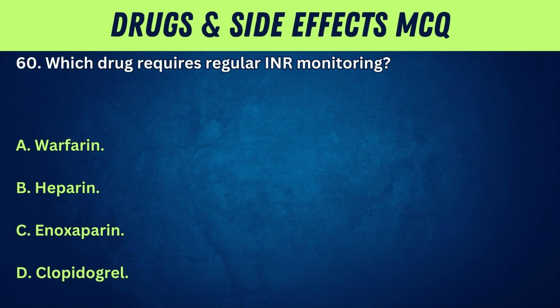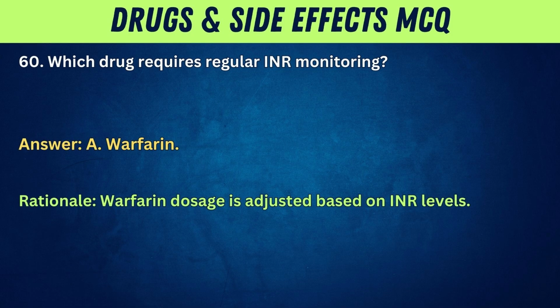60. Which drug requires regular INR monitoring? A. Warfarin. B. Heparin. C. Enoxaparin. D. Clopidogrel. Answer: A. Warfarin. Rationale: Warfarin dosage is adjusted based on INR levels.